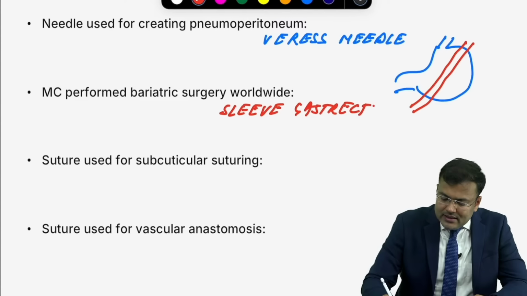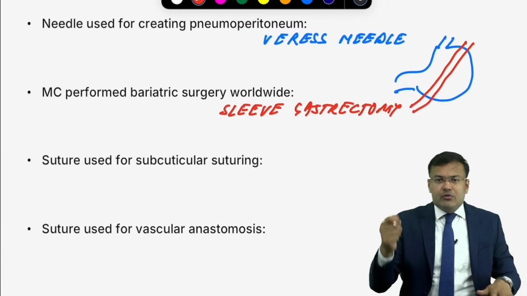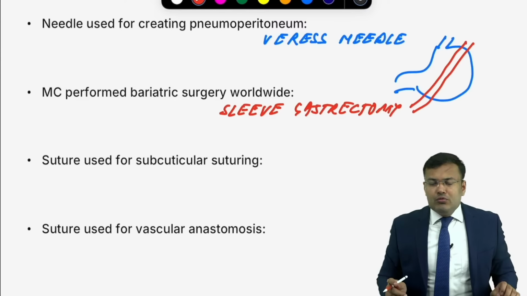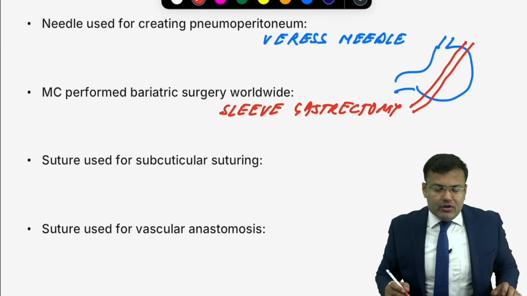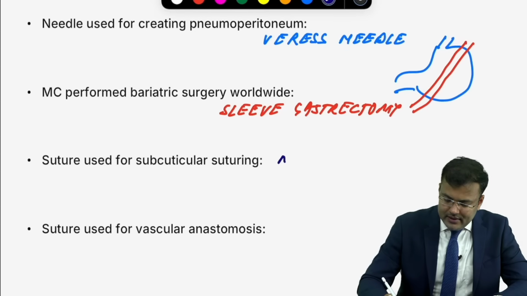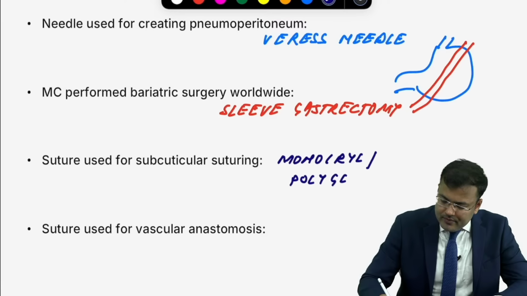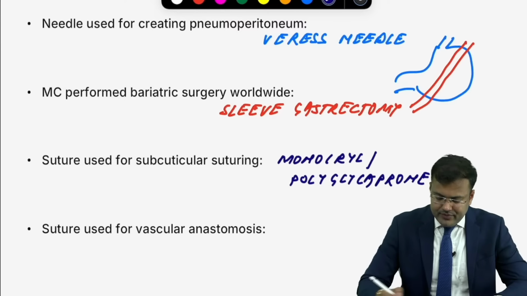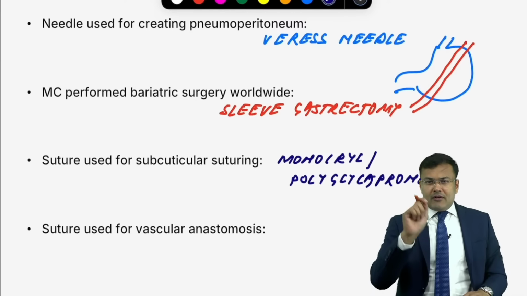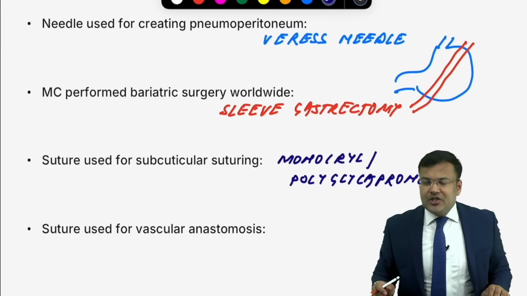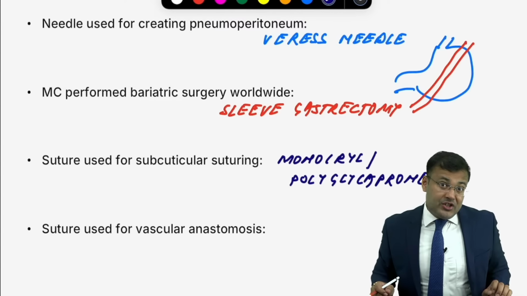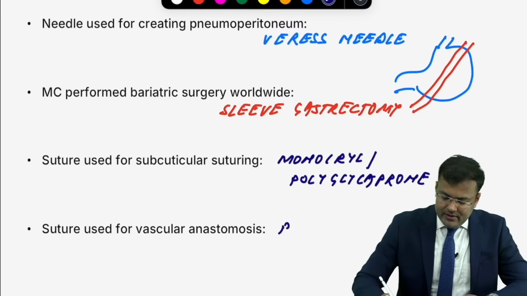Okay. Plastic surgeons use a suture in subcuticular suturing. Can you tell me what the suture used for subcuticular suturing is? Monocryl. What is the other name? It is Monocryl, also known as poliglecaprone. Next, we are using some suture for vascular anastomosis, for rectus sheath, for fixation of mesh in hernia. Prolene. So we are using Prolene.